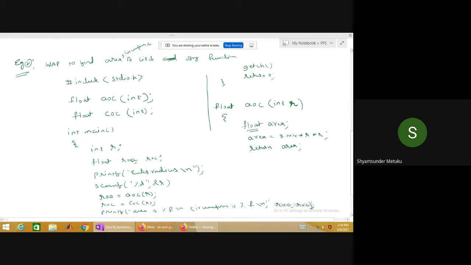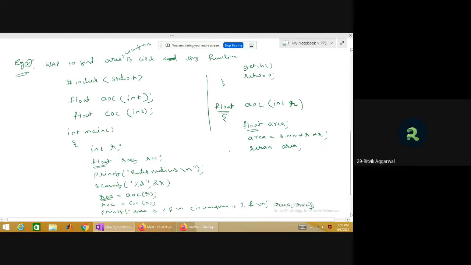The area belongs to which data type? Float. What is the return type? Float. What is the accepted variable here? R, OA, Float. So these three things should match. If these three things are not matching, somewhere there is a mistake in the return statement. Yes or no? Yes, sir.